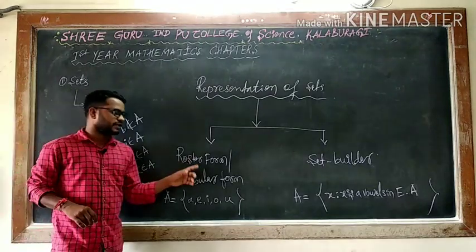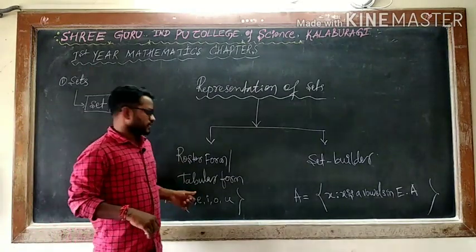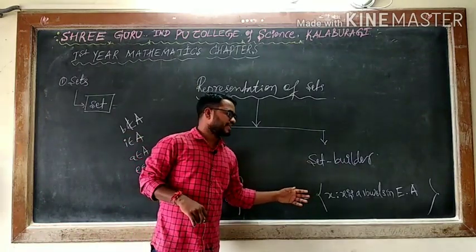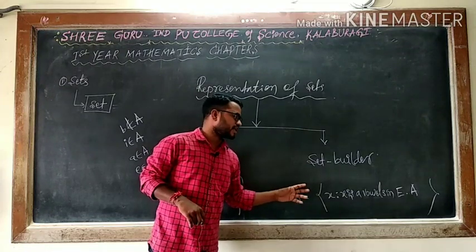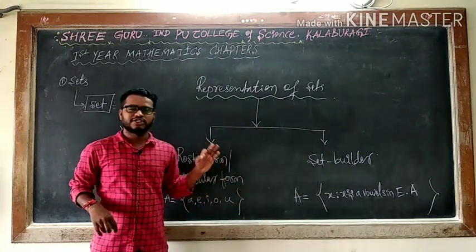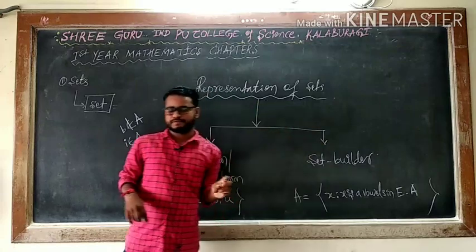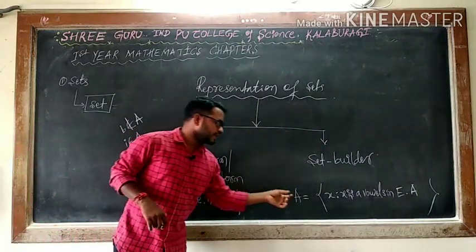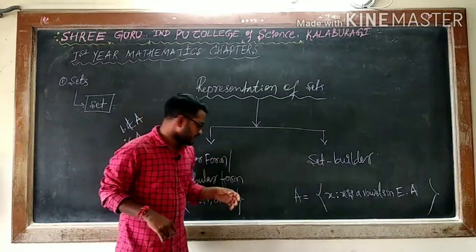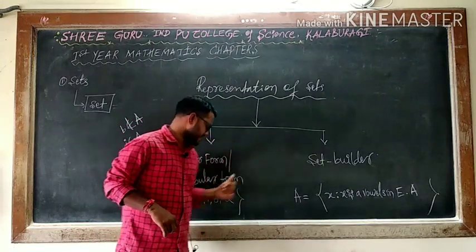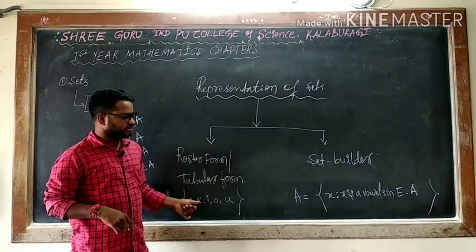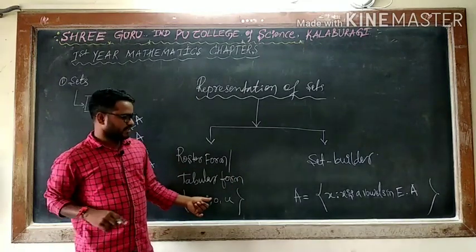So the only thing is, roster form is enclosed between 2 flower brackets. Every element is separated by comma. Here also enclosed between 2 flower brackets, but here we will express mathematically, or you can say we are expressing statement wise. Means every element of this set will possess a single common property. What is the single common property? X is a vowel. A is a vowel, E is a vowel, X may be E, I, O, U, vowel.